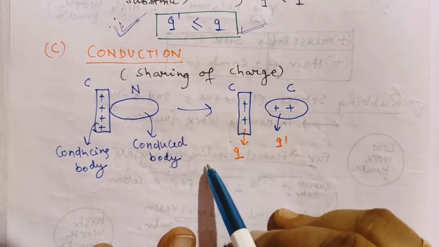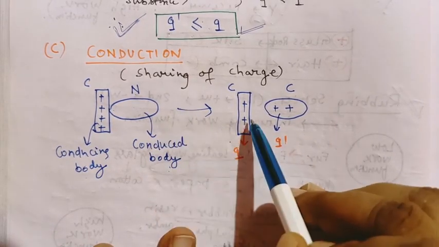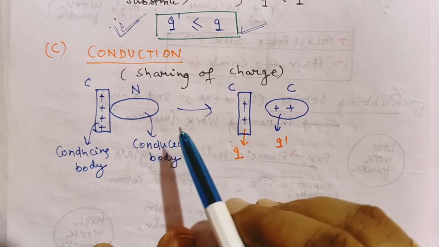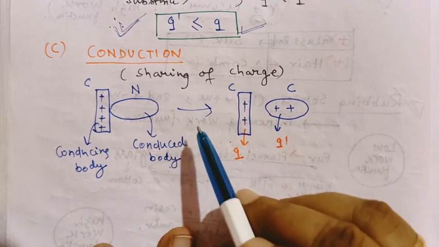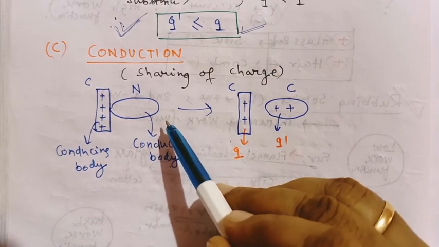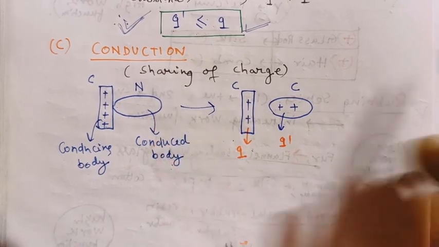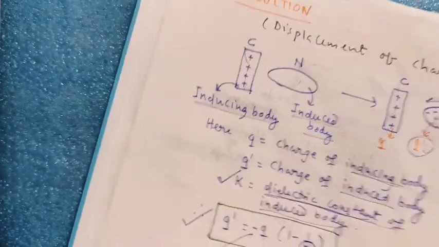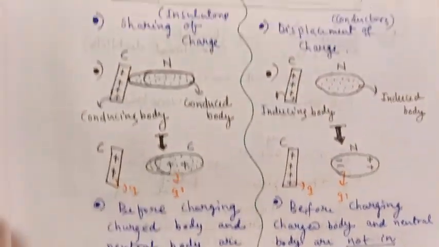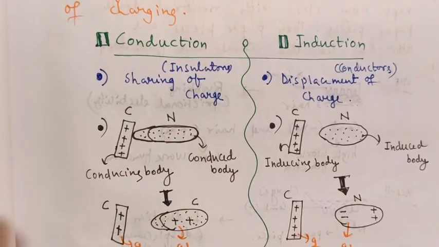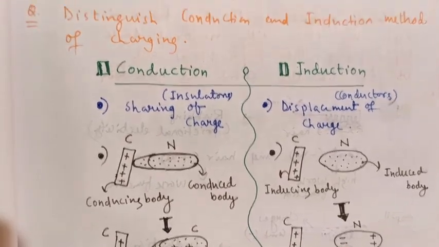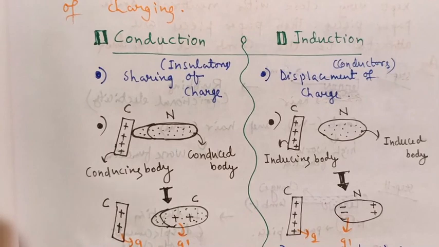This is the easy method that we all know. Now we discuss induction, conduction and rubbing methods of charging. If we discuss the basic difference between conduction and induction, then our understanding will be clear.